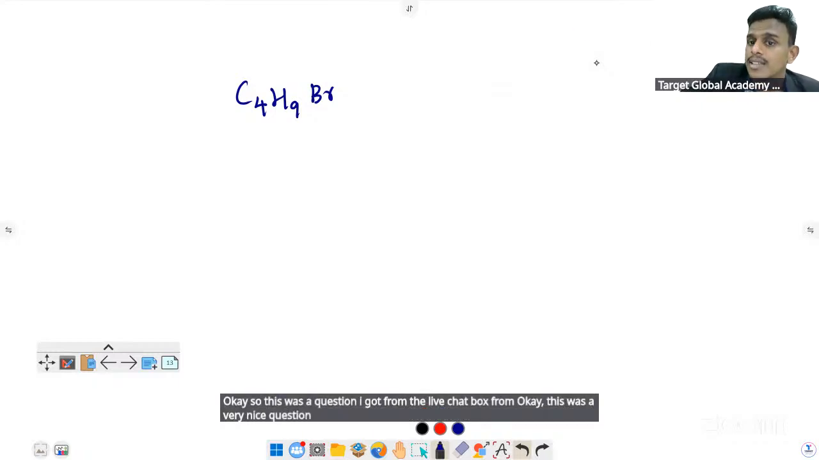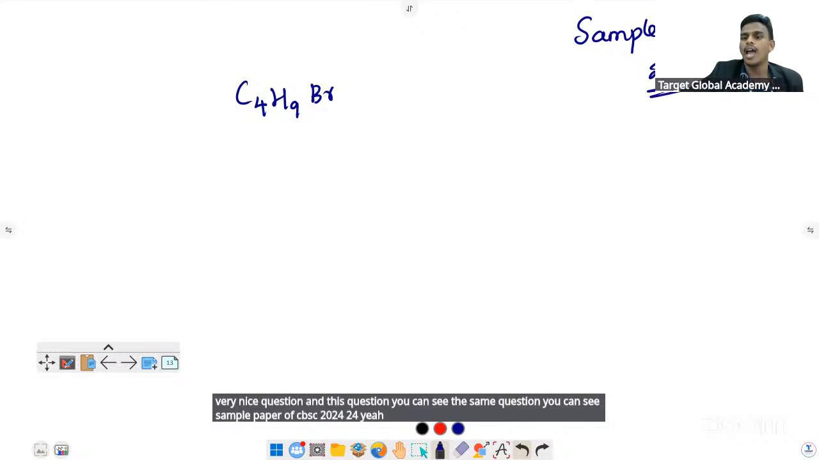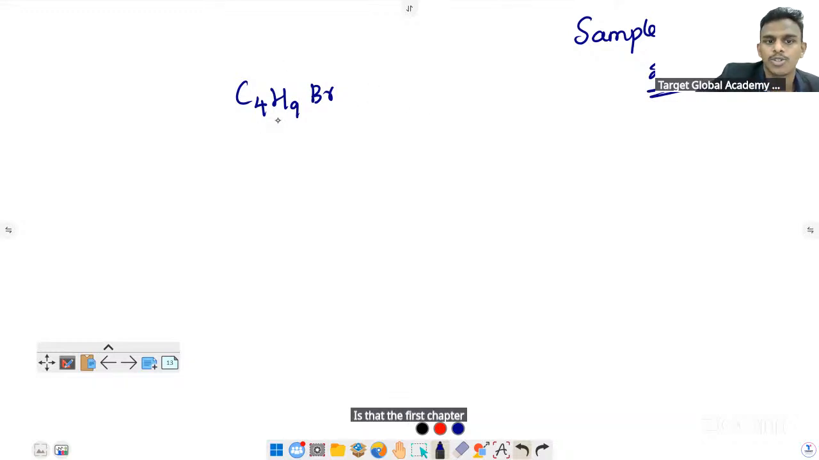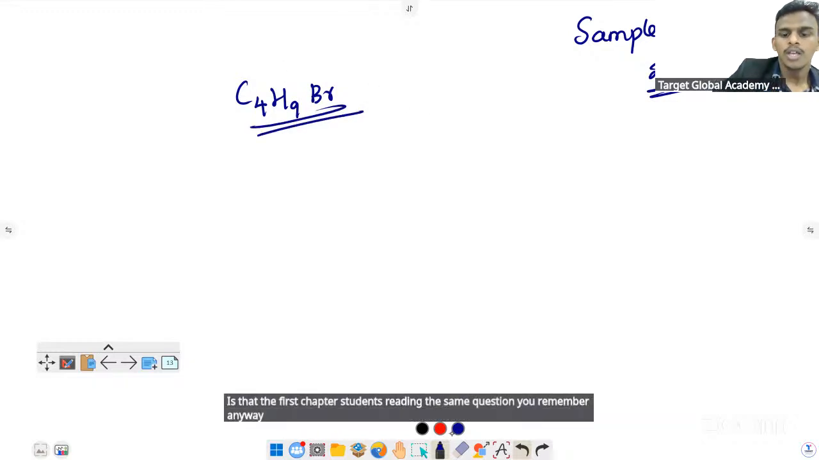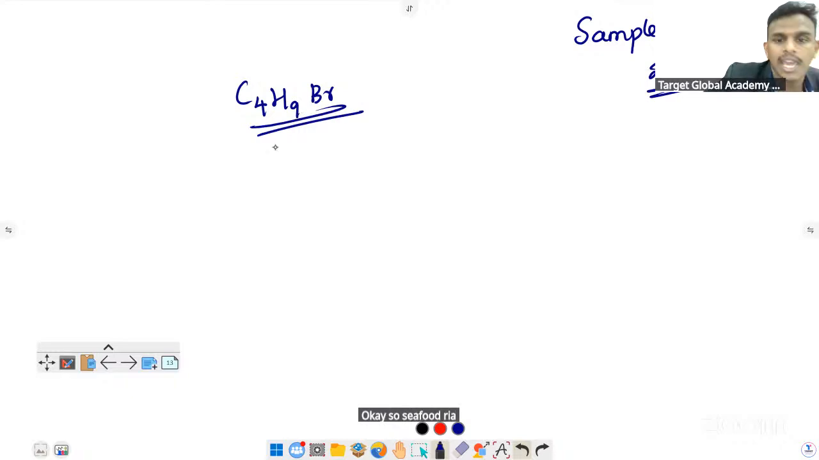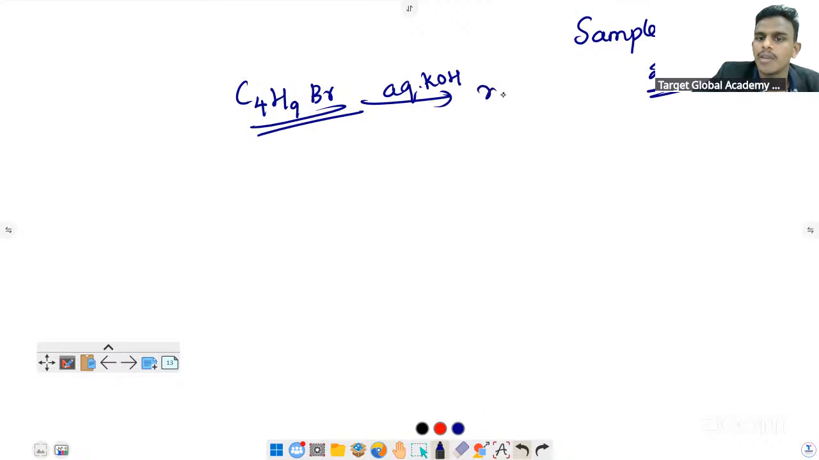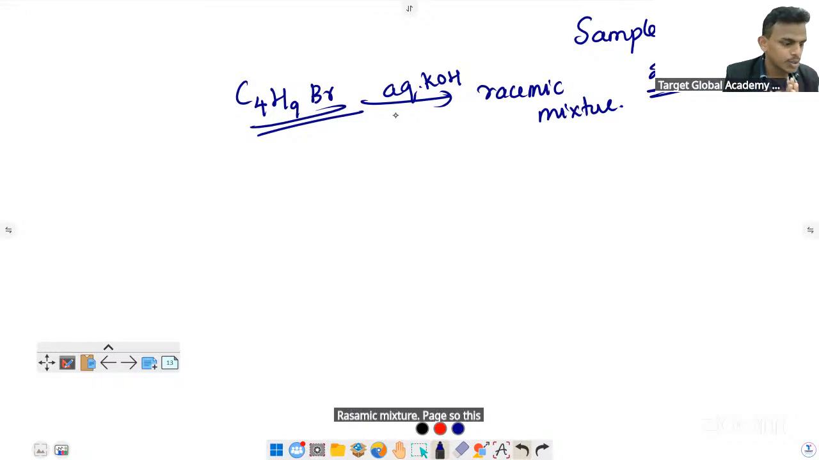You can see the same kind of question in the CBSE 2024 sample paper. We did the same question for the Star Target students, hope you remember. They asked C4H9Br in aqueous KOH gives a racemic mixture. So the molecular formula is given, aqueous KOH is given, racemic mixture is given.